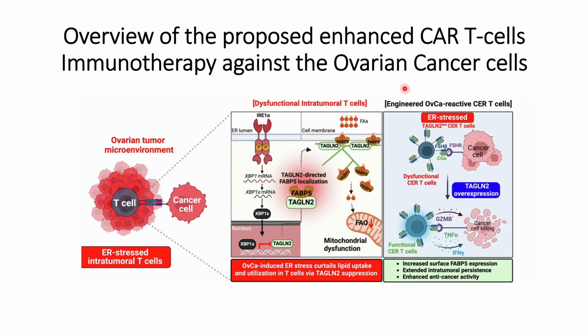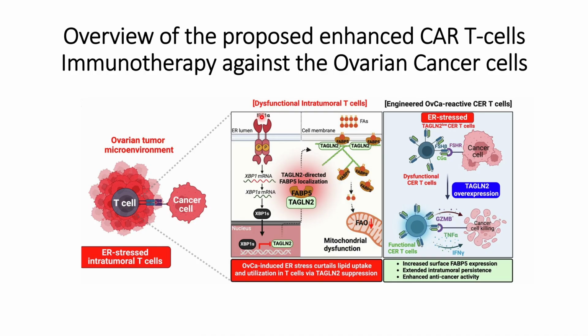the ovarian cancer cells? First, we will discuss the actual mechanism, how the immunosuppression occurs in these T cells. These are the T cells interacting with the cancer cells, and when these T cells are in the tumor microenvironment of the cancer cells, it will trigger ER stress, and this ER stress will trigger three signaling pathways. They are IRE1 alpha, XBP1, and also the ATF pathways. However, the pathway that causes immunosuppression is IRE1 alpha.